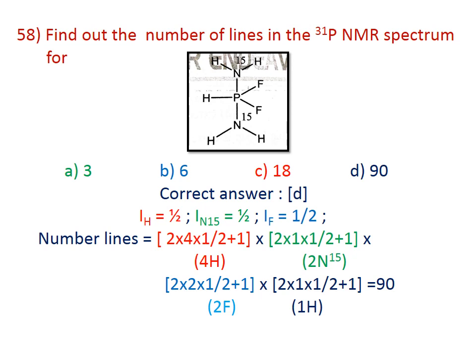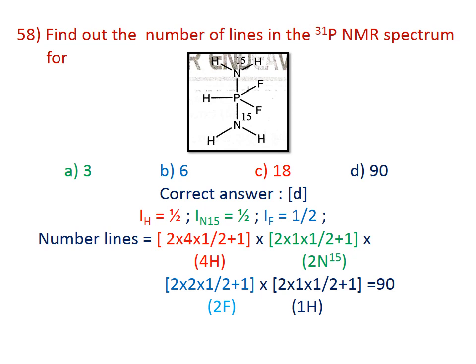There are 2 fluorines, 2 into 2 into 1 by 2 plus 1, and there is another 1 hydrogen, 2 into 1 into half plus 1. You multiply it, it comes around 90. The number of lines expected for the P31 NMR spectrum of this compound is D, 90.